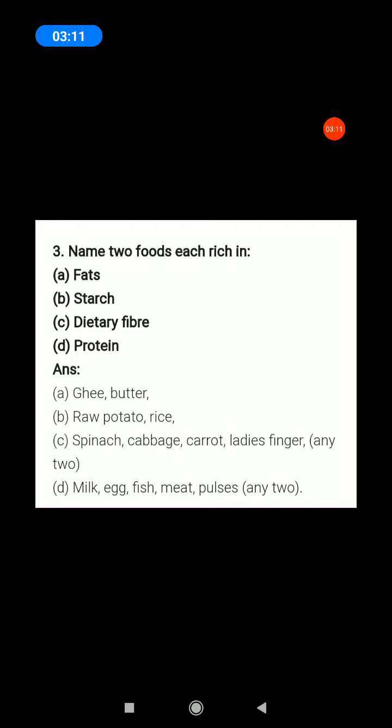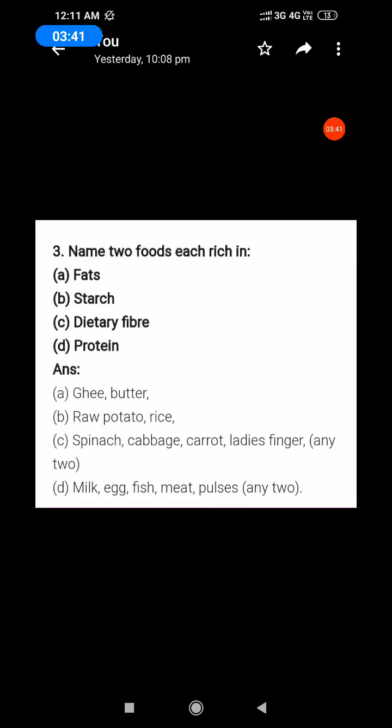Next, C. Dietary fiber: spinach, cabbage, carrot, lady's finger. You write any 2 answers. Next, protein: milk, egg, fish, meat, pulses. This also, write any 2 answers. Okay? Can you understand? All of you write in your book.